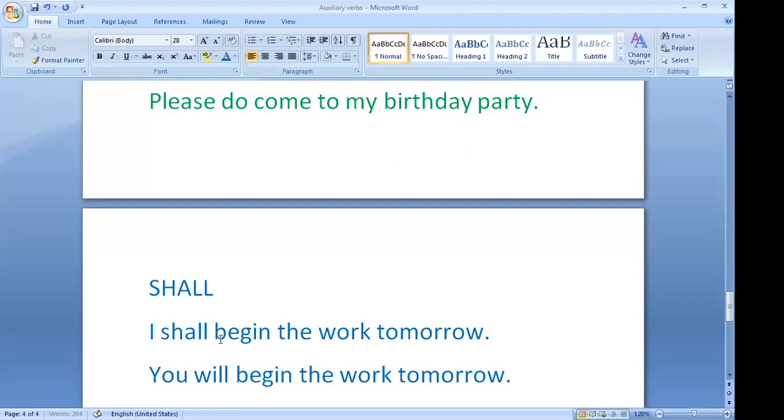Here, I is first person. I and we. Shall is used with them. And you is second person. He, she, it, they. These are the third person. You is second person, singular, and it's also plural. He, she, it, third person, singular number. And they, third person, plural number.